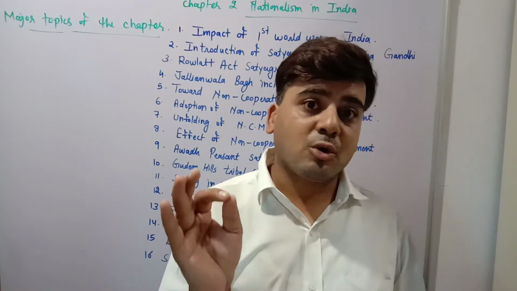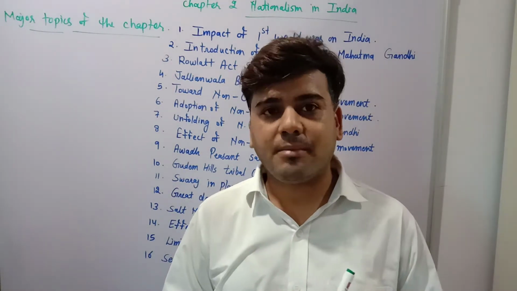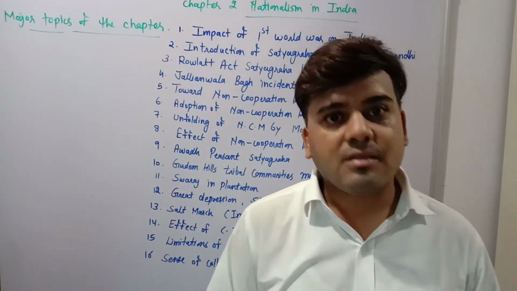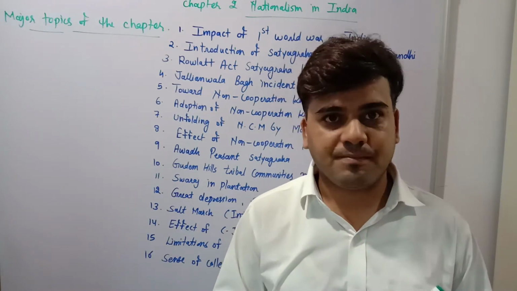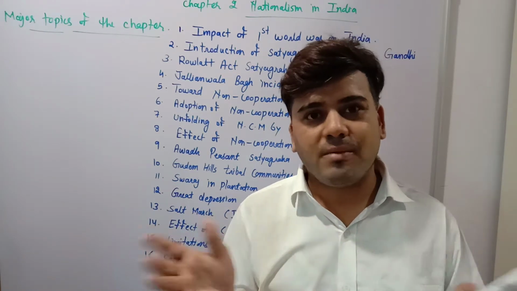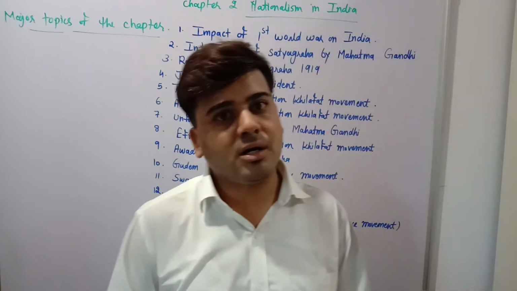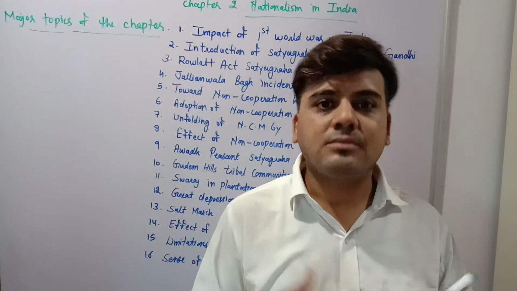This chapter is totally centralized on Mahatma Gandhi. Whatever movements were started by Mahatma Gandhi, like Satyagraha, non-cooperation, Khilafat movement, civil disobedience movement, this chapter is related to these movements only. Not all movements are included in this chapter. Only the movements which were very popular and started by Mahatma Gandhi, this chapter focuses on those.